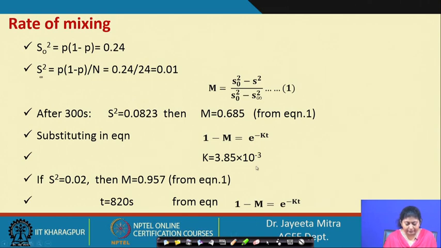Okay. So, here we have found out what will be the k, that is what will be the rate. Now, we want to measure that S will be equal to 0.02. So, m will be how much, that we will calculate from this equation, and then we will put it here in that equation. k is known to us, so t we will calculate.